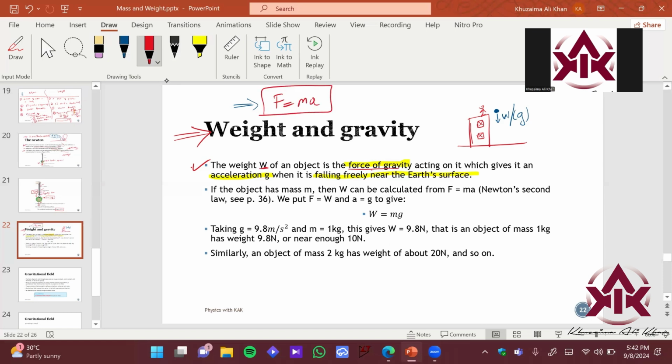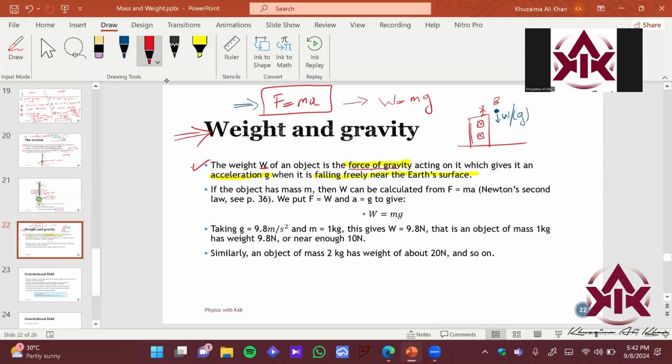We will discuss how this is derived. So here, what is the force on the ball? This is the ball over here. The force acting on the ball is the weight. The mass of the ball is the same, and the value of acceleration at which it is falling is gravity.